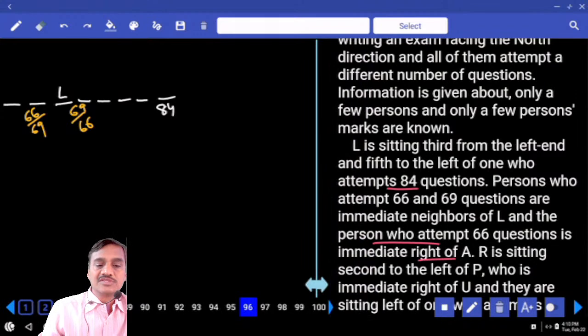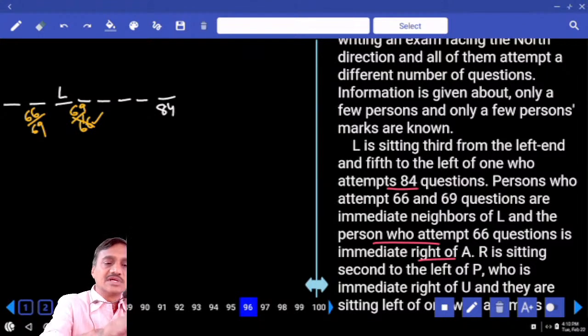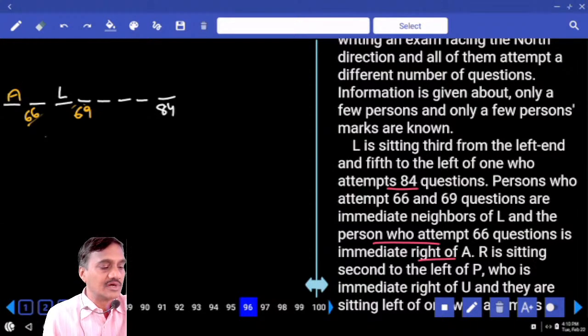And they are immediate neighbors of L, and the person who attempts 66 questions is immediate right of A. The one with 66 is immediate right of A. If 66 is here, is he the immediate right of A? He becomes the immediate left of A, so 66 cannot be here. Then where must 66 be? 66 must be to the immediate left hand side of A, and this is 69. A is here, and the one who scored 66 is to the immediate right of A. Does it fit?